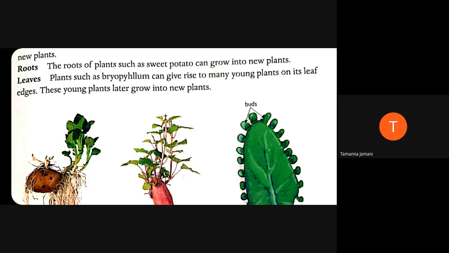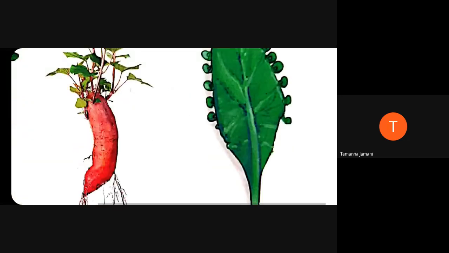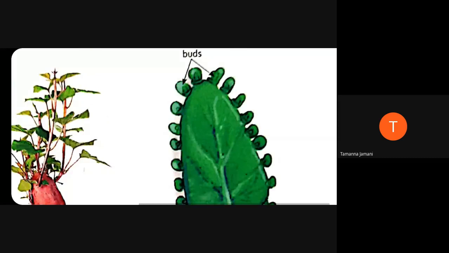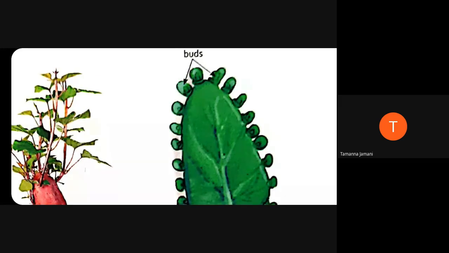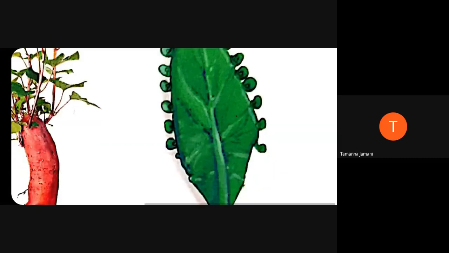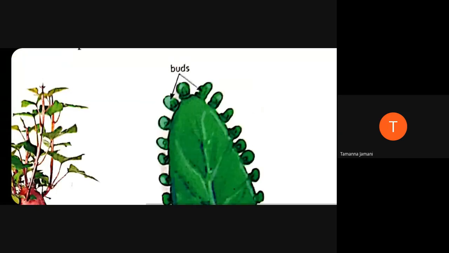Now see, last one is reproduction through leaves. Here you can see a picture of a leaf, and look properly at the edges of the leaf. You can see so many different new leaves. So this will grow through the leaves. From a leaf we can get a new plant. How interesting it is.